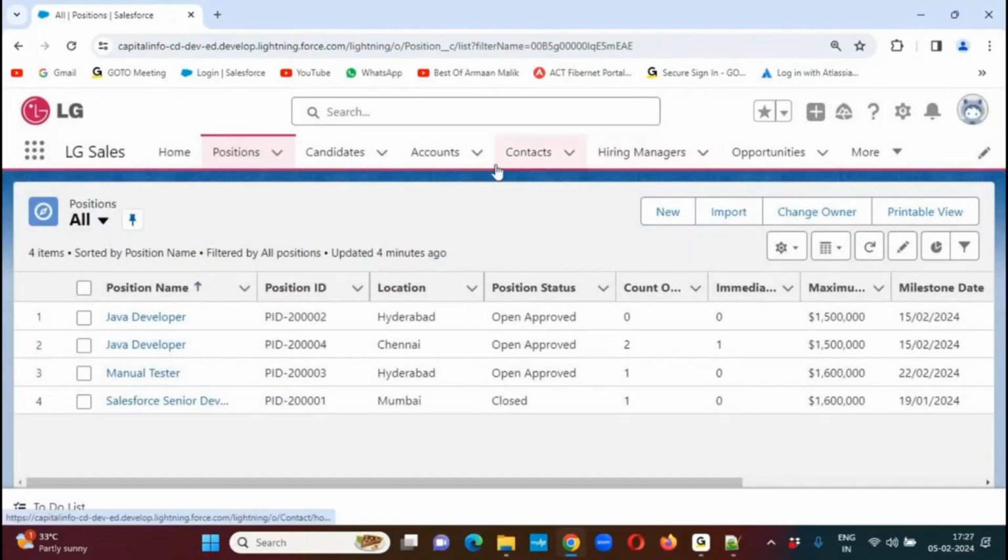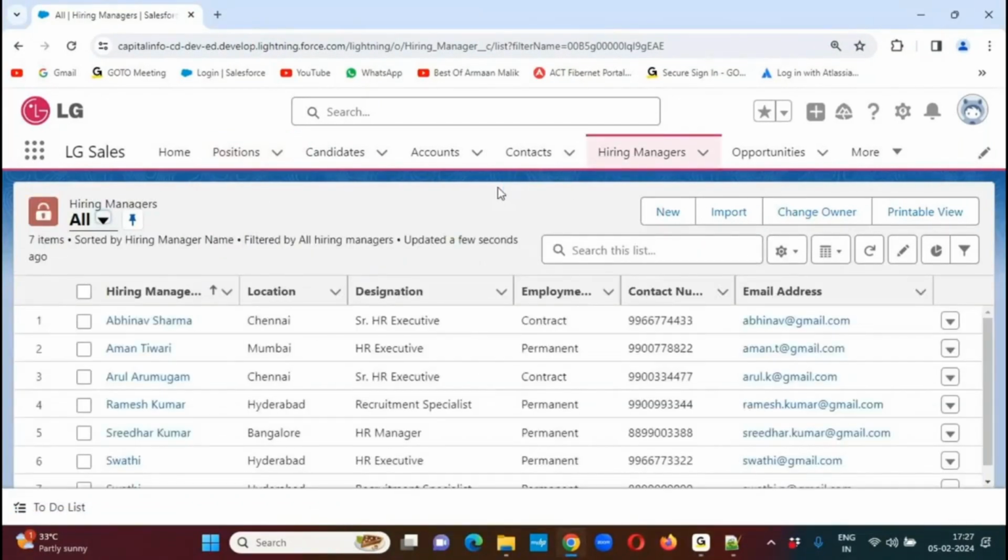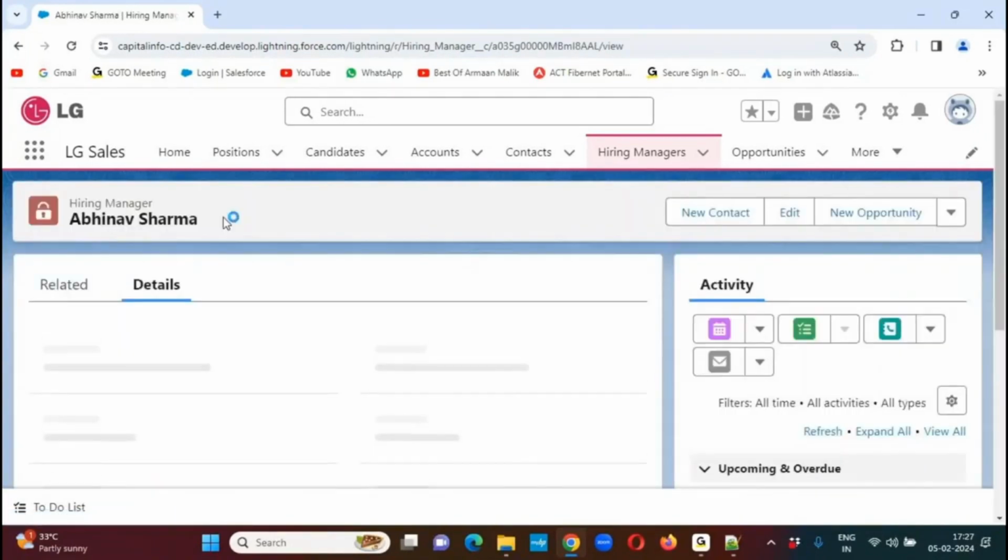For example, come to a small scenario. I have the hiring manager object. It's my custom object here. Let me explain the third requirement here, which will enforce you to go for development. In my hiring manager object, I have a record called Abhinav Sharma. Abhinav Sharma is a record.